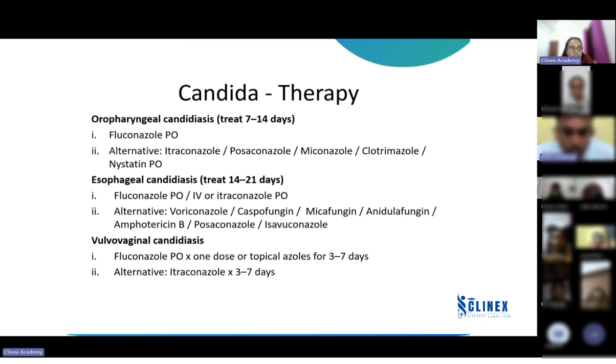Ma'am, since it is an oral suspension, it has to be shaken well before administering each dose, and swish the medicine in your mouth for as long as possible, at least one to two times before swallowing, and do not eat or drink anything for 30 minutes after usage. Yes, so you have to swish and swallow the medicine, and nothing is to be taken for at least 30 to 40 minutes after taking the medicine. That's how you should counsel the patient.